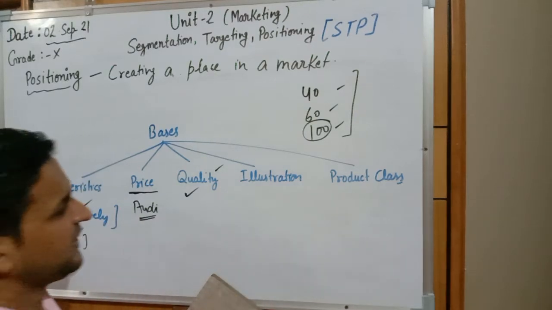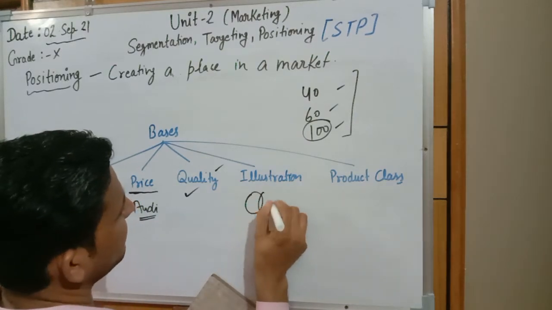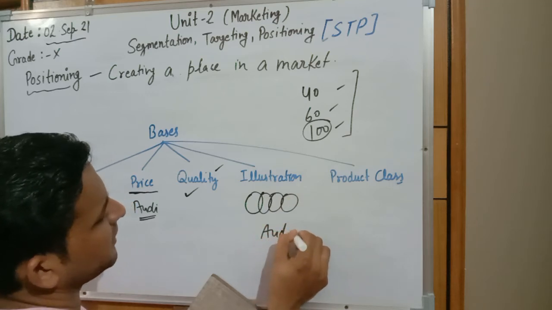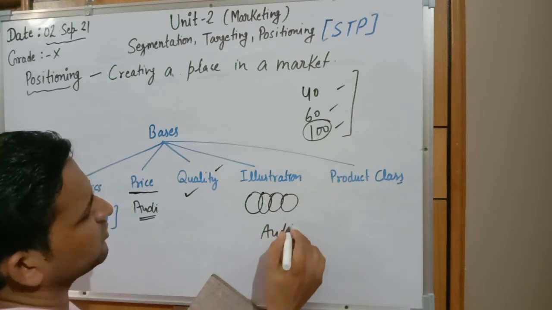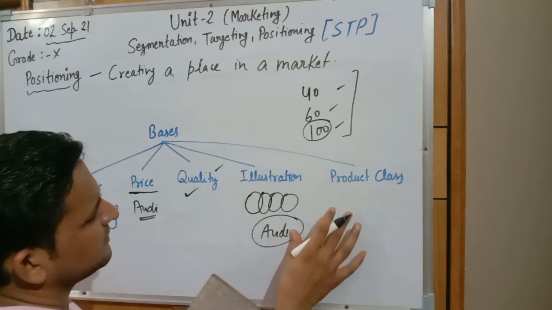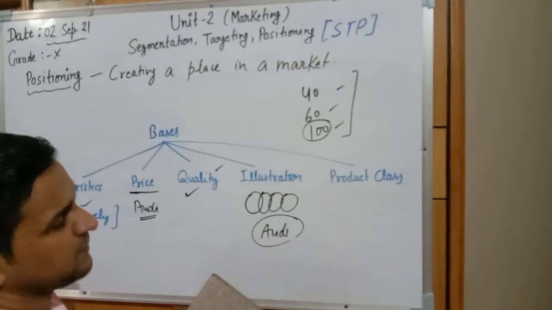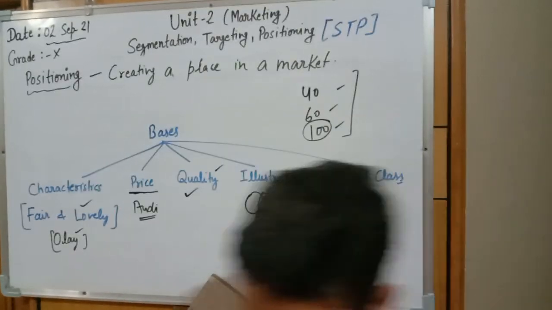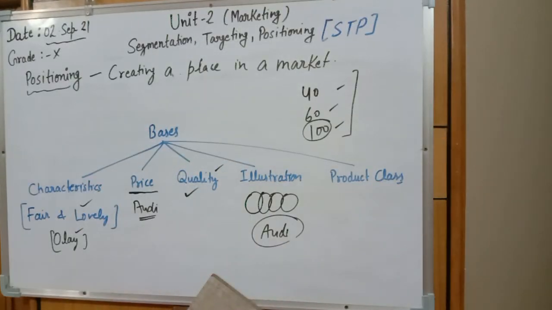Illustration: when a product is known by its specific symbol. Like if I draw this sign, everybody will say it is the sign of Audi. People know the product on the basis of its sign, on the basis of its specific symbol. That is known as illustration. Products are known on the basis of their monograms or signs.